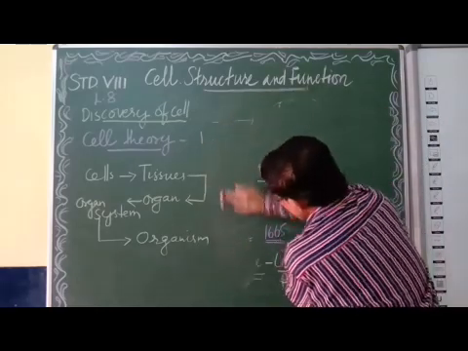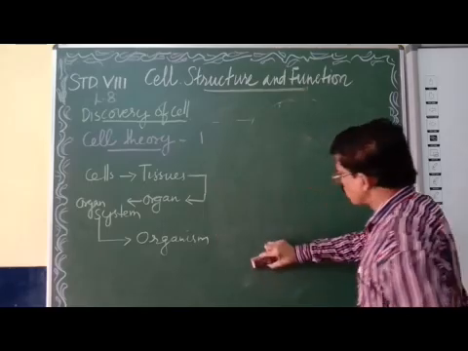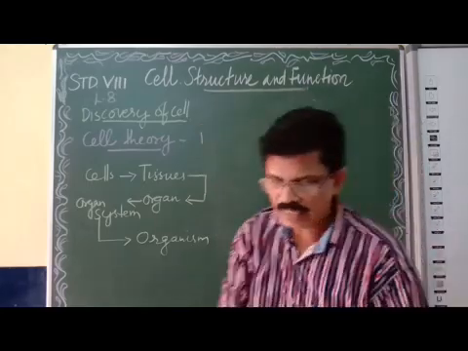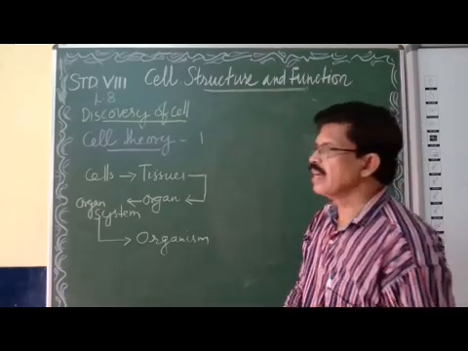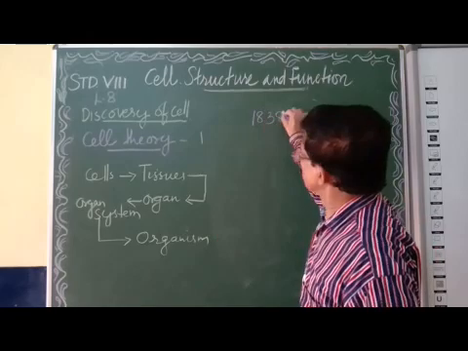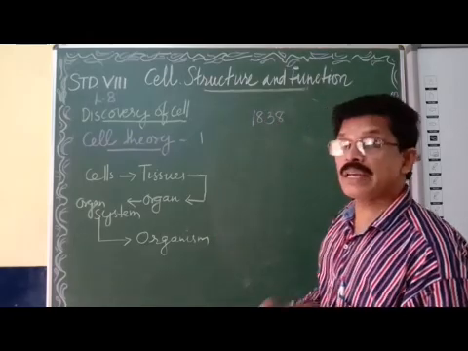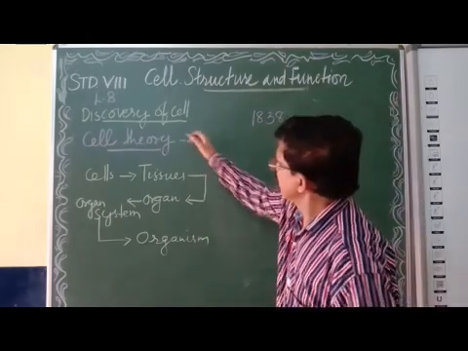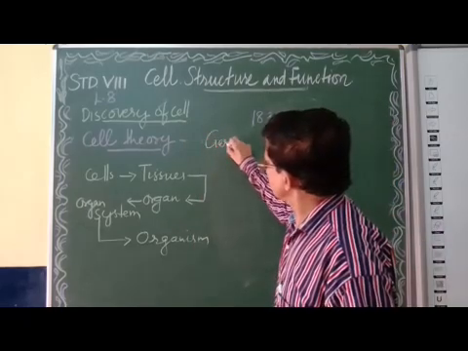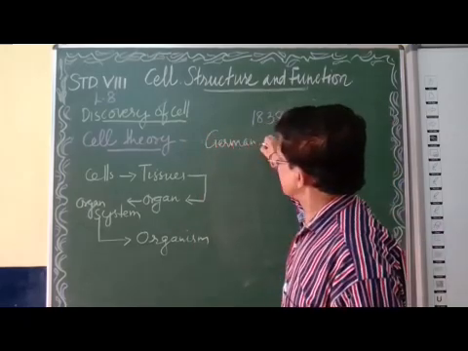Now, we are coming to the next part of this chapter, cell theory. Cell theory happened in 1838. Two German scientists. Who are they? I must write those names.